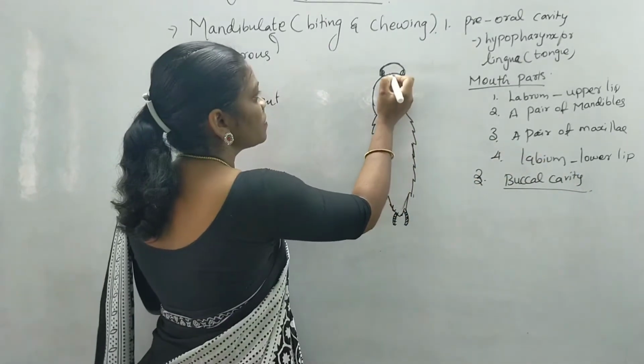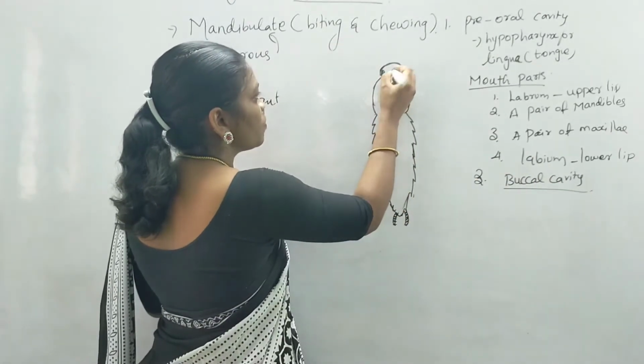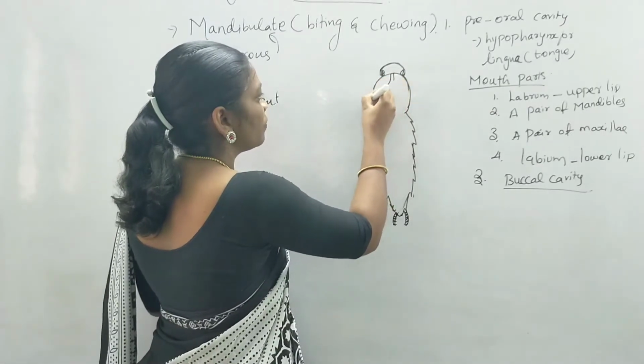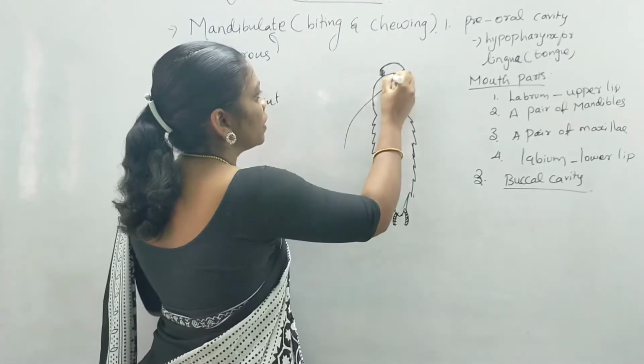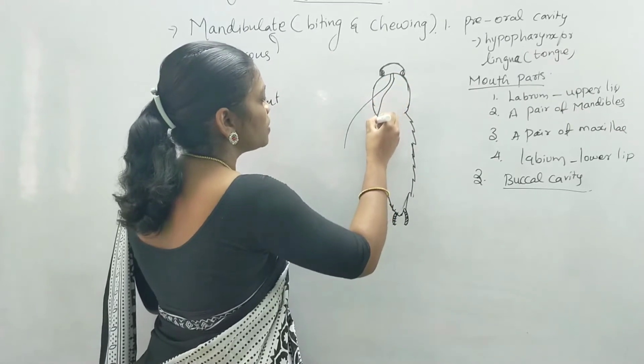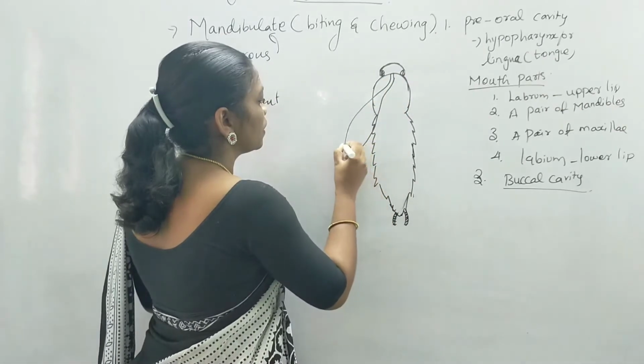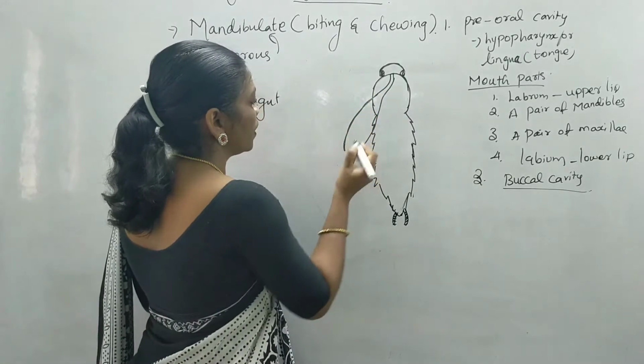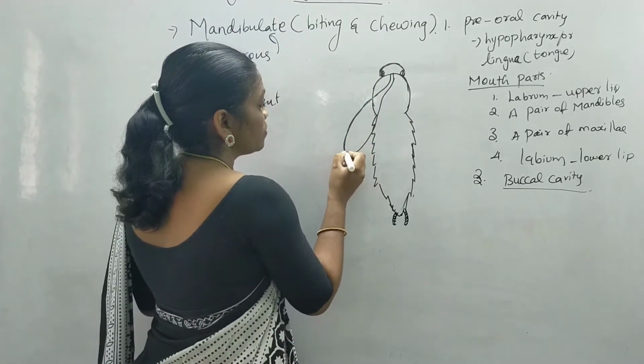Here you can find a small opening, the mouth, followed by a small blind tube which is narrow, and this tube becomes wider when it reaches the other part of the digestive system.